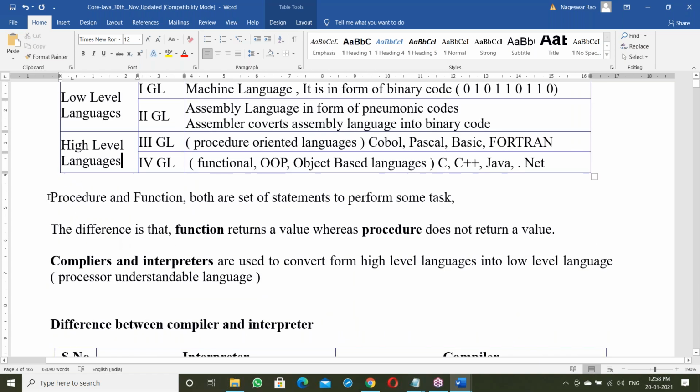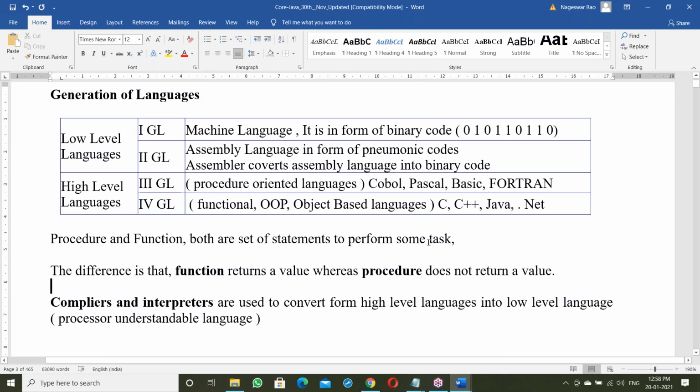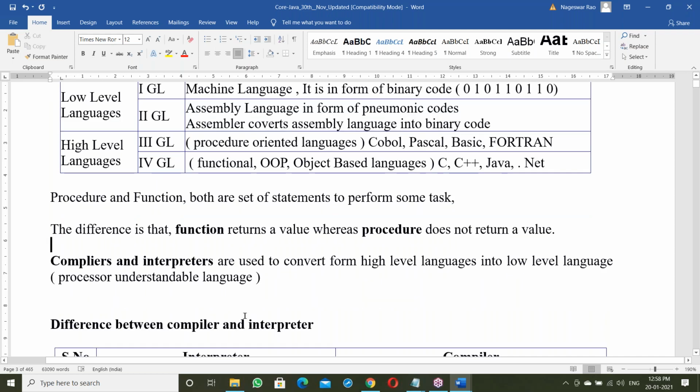See, procedure and function both are sets of statements to perform some task. The difference is the return value. So this is all about the introduction. Till now, what we discussed is there in the documents. You don't need to worry about notes. There is no need of writing running notes. I have prepared everything, it's around a 470-page document. Try to understand classes very clearly. You can read the documents daily. Okay. Next.